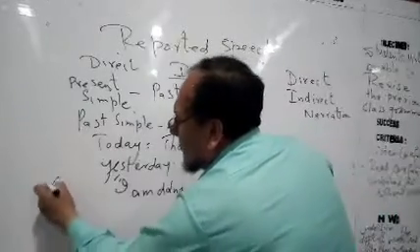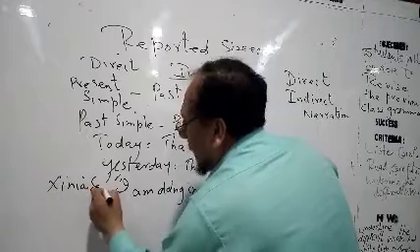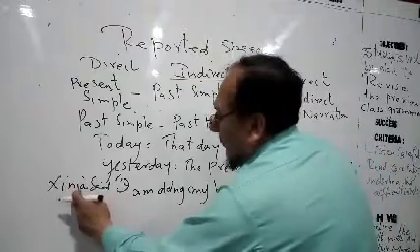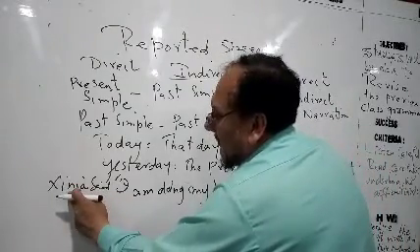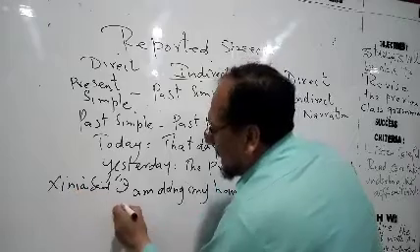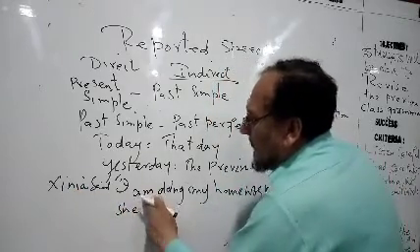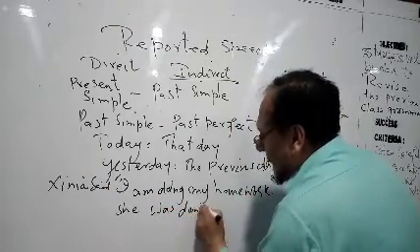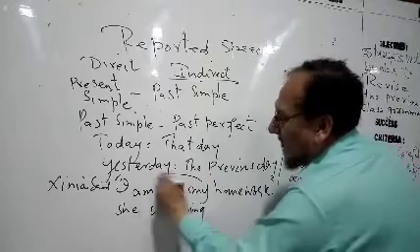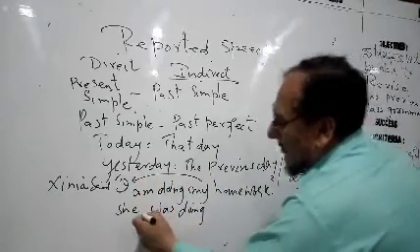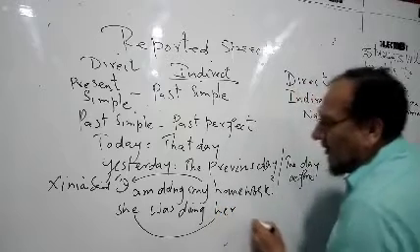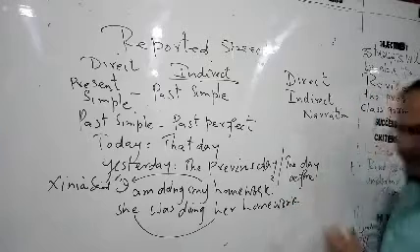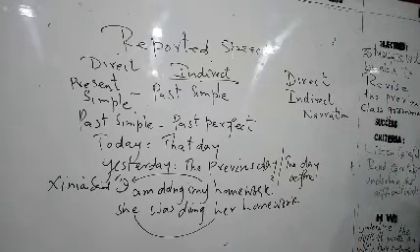For example, Xenia said. Now Xenia is a girl, so this I is a subject pronoun, but for Xenia the subject pronoun is she. And am will change into was: she was doing. Now my is the possessive pronoun for I, and for she the possessive pronoun will be her. She was doing her homework.